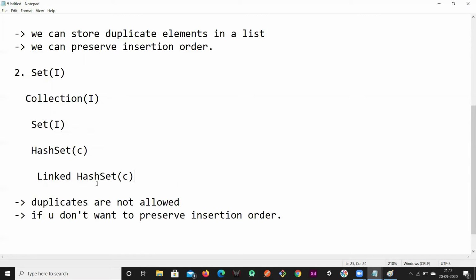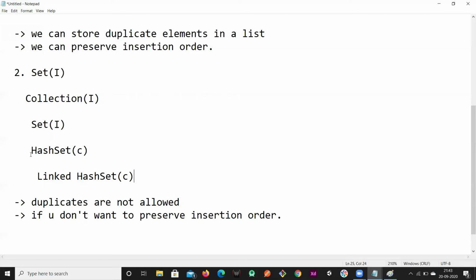The only difference between list and set is that duplicate elements are allowed in the list and not allowed in the set. Insertion order is preserved in the case of list. The way you inserted the elements, you can get them back as they are while retrieving them, in the same order. But in the set you cannot guarantee that order. The order can be anything, but you can get all the elements, just not in the same order that you inserted them. That is the difference between list and set.